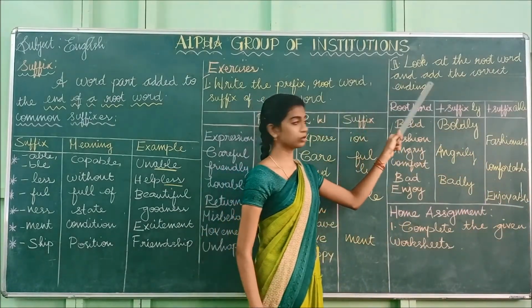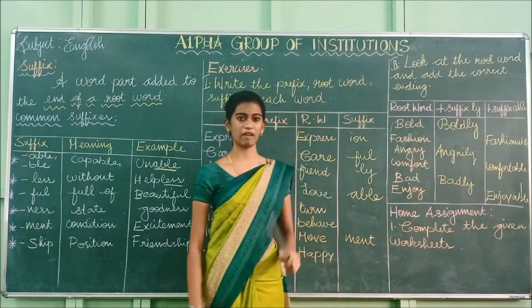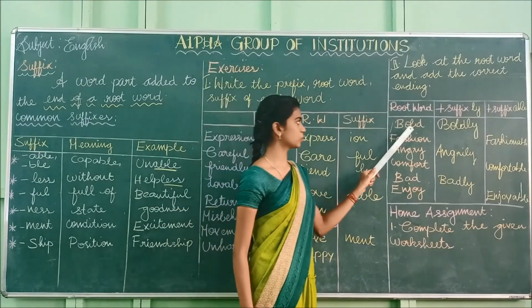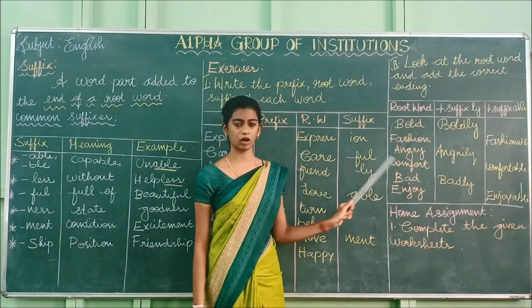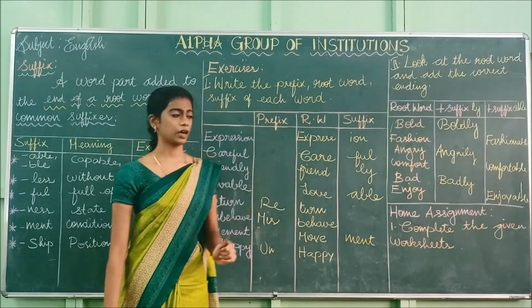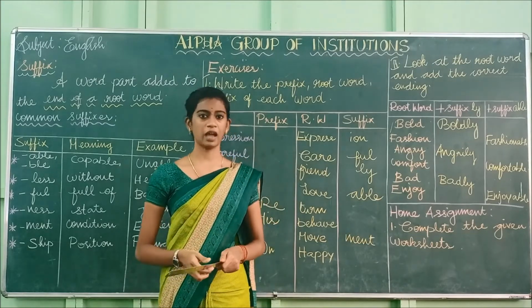The second one you are going to do is look at the root word and add the correct ending. You have to add the correct ending. The first one, bold, fashion, angry, comfort, bad, enjoy. So these are all the examples I have given. Okay, next we are going to see about the activity.